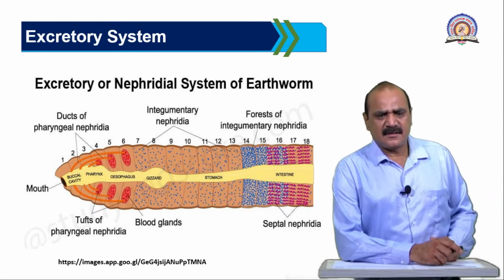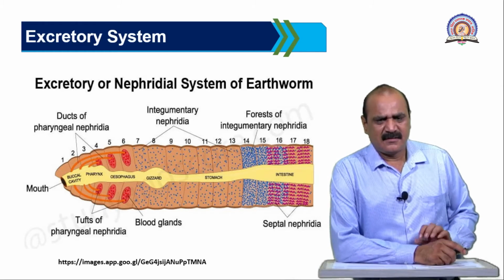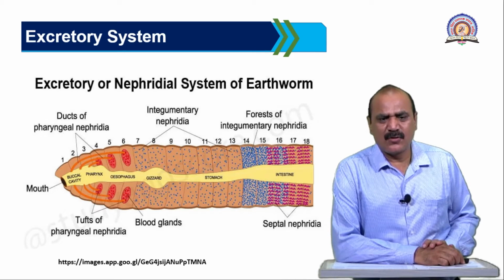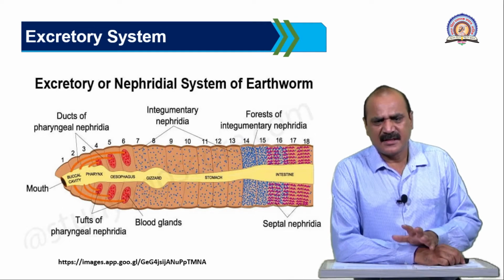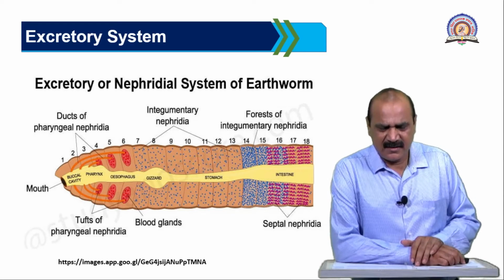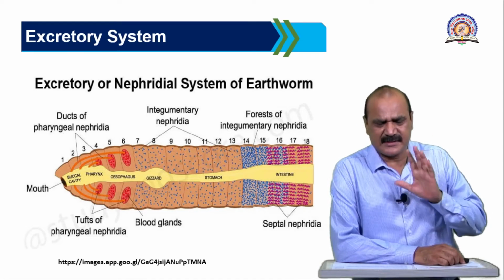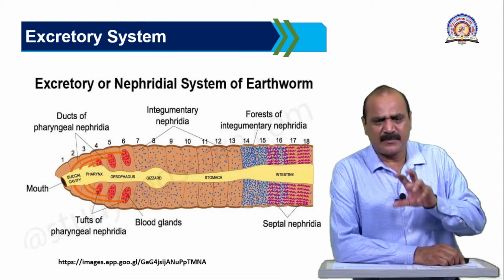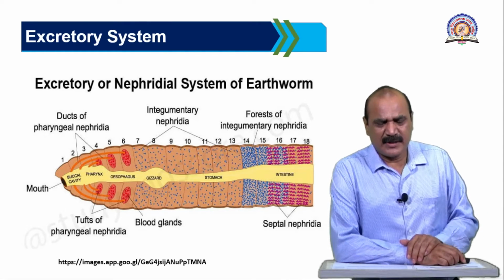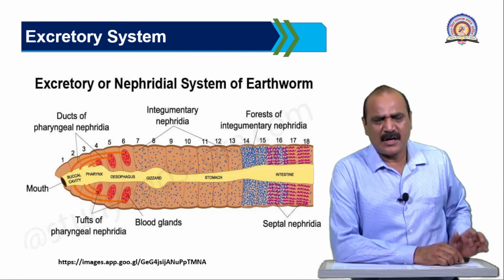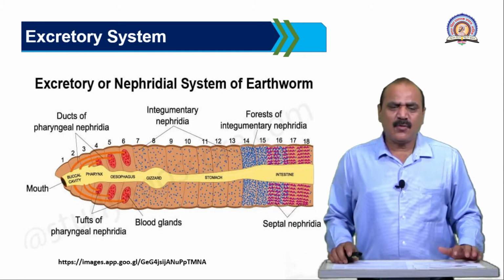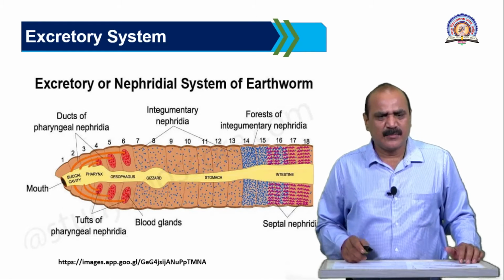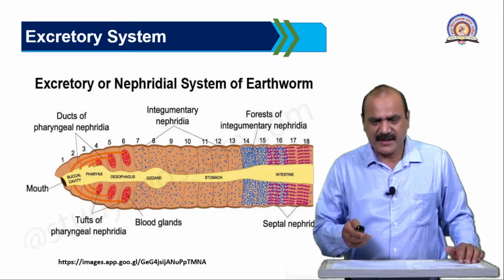The pharyngeal nephridia and septal nephridia are enteronephric nephridia, because their ducts open into the alimentary canal, which is present on the inner side, because the body plan is a tube within a tube. This is the body plan of the earthworm. But the integumentary nephridia open to the outside, therefore they are called exonephric. The function of the nephridia is to remove the nitrogenous waste material from the body.